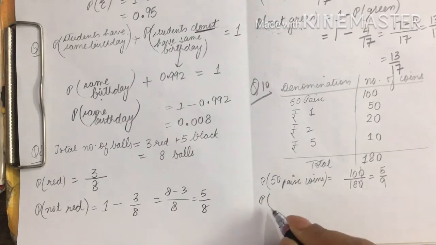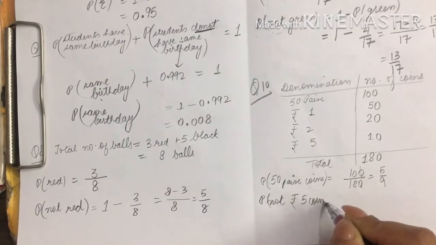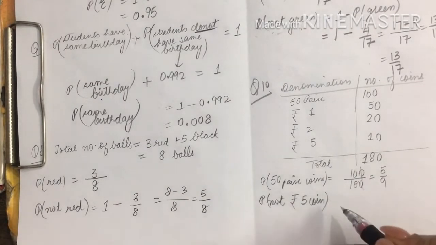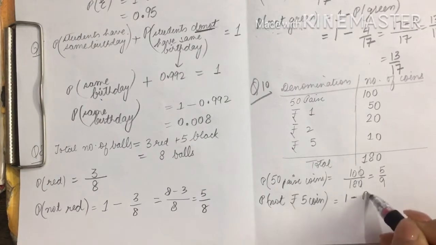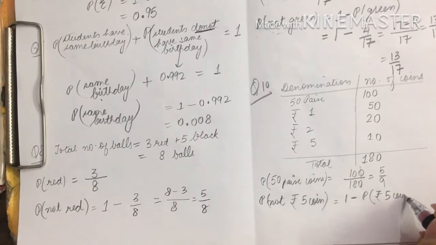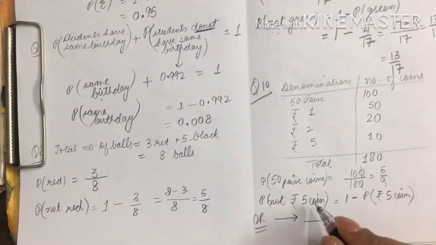Then we need to find out the probability of not 5 rupee coin. So now, just like the previous one, not green, you could either do it by writing 1 minus probability of getting 5 rupee coin, or you could write the answer by counting the other coins.